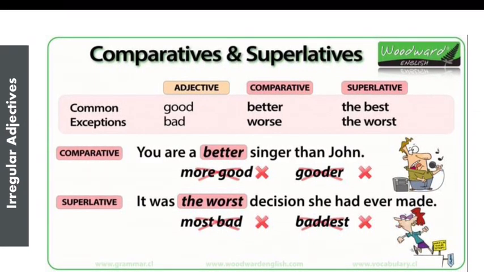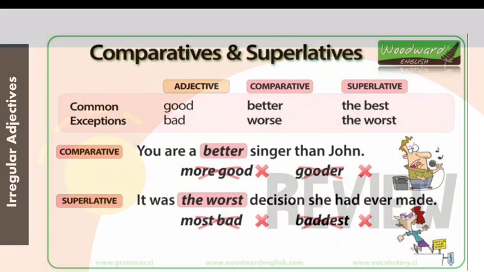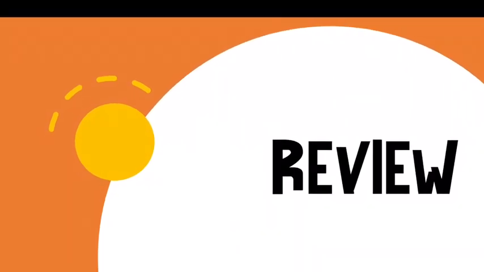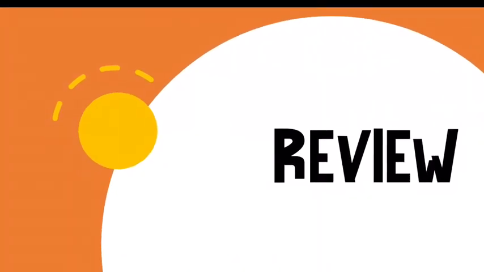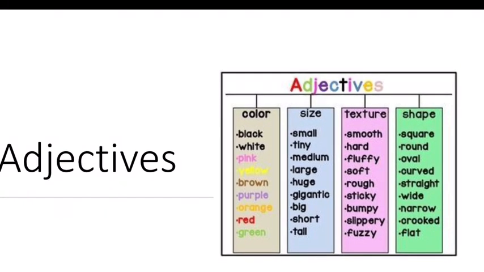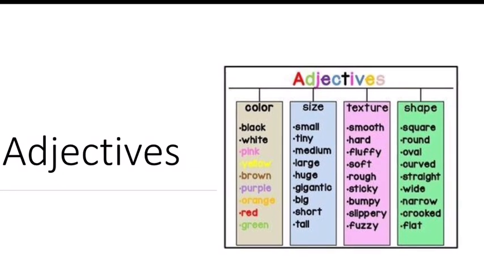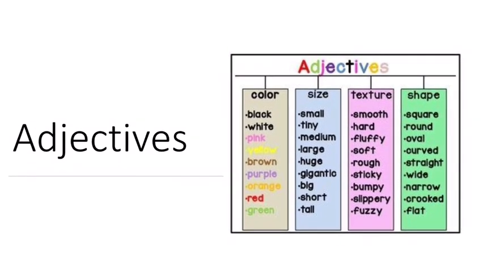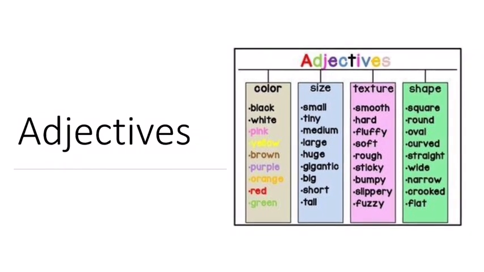Careful, el peor. Now guys, we are going to make a review about how to use adjectives, the classification, and how to transform them to comparative and superlatives so you can make your answers in your PDF. Remember, adjectives describe a noun. It can be about the color, the size, the age, the texture, your opinion, or more.